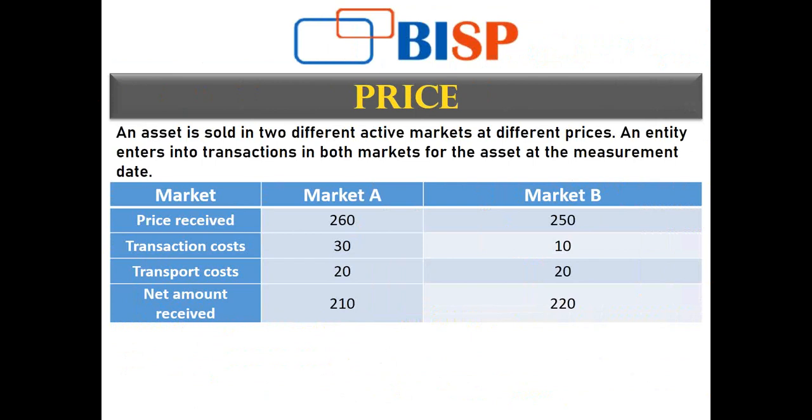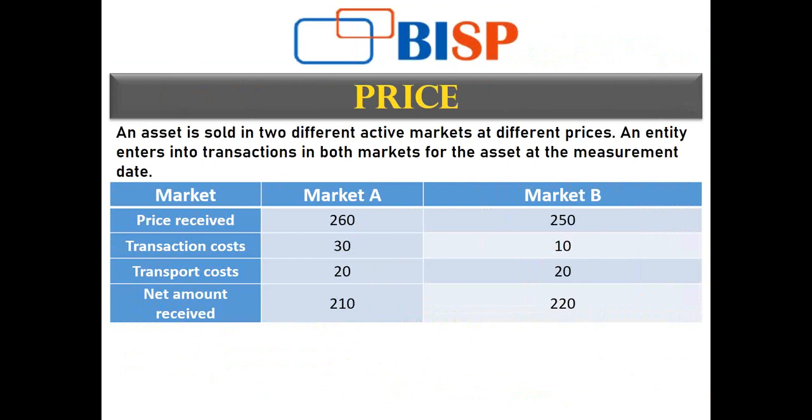Now, I am including two or three scenarios here. My principal market is market A. In this asset, since transportation cost is given, location is an important characteristic.